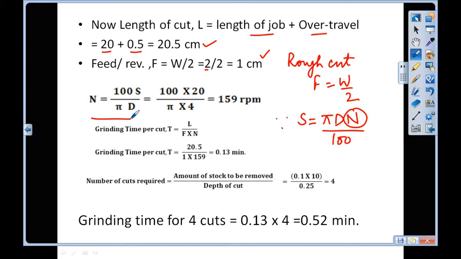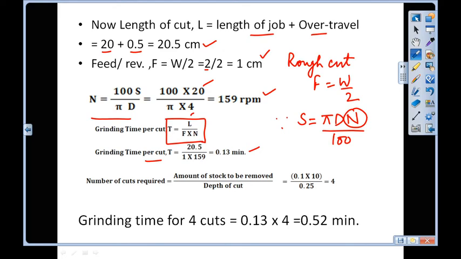We put the values, S is 20, d is 4, so we have calculated N as 159 RPM. Now we will use the standard formula for calculating the grinding time per cut, T is equal to L by F into N. So we put the values and we calculate the grinding time per cut as 0.13 minutes. This is the grinding time required for one cut.